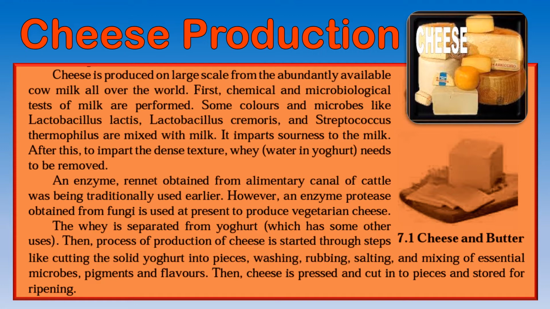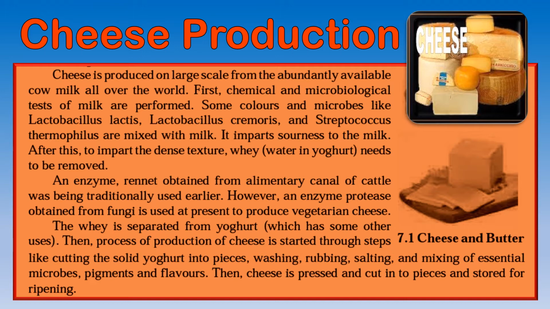This enzyme was used earlier to produce cheese. However, today an enzyme protease, which is obtained from fungi, is used to produce vegetarian cheese. So earlier cheese was non-vegetarian because the enzyme used was from the alimentary canal of cattle. But today the enzyme protease is obtained from fungi and used to produce vegetarian cheese.